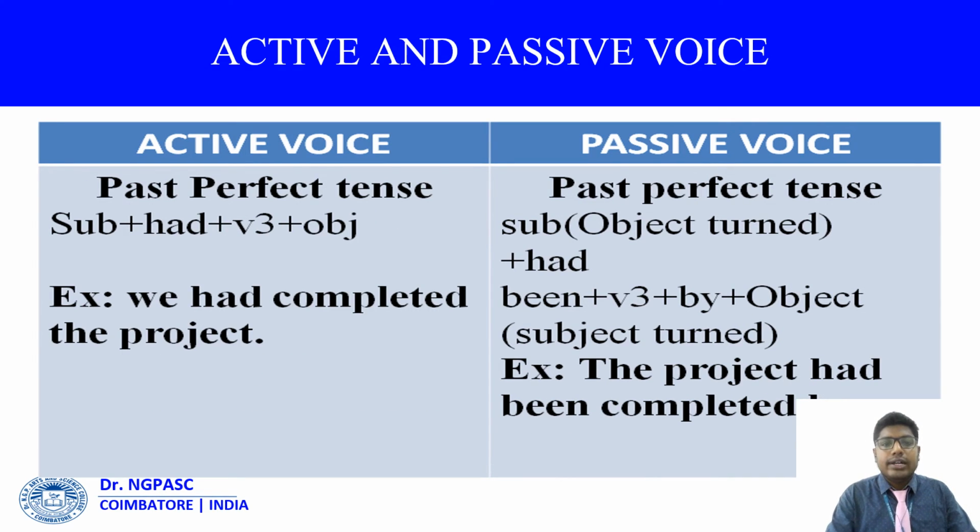And past perfect tense: for the sake of interchanging the perfect tense, we have to include been, like for the continuous tense, where we add being. And here we find an example for the past perfect tense rule. We had completed the project. Subject plus had plus V3, that means the verb in the form of the third past participle, and finally the object. Here the object is the project. And while interchanging to the passive form: the project had been completed by us. This is the form of changing active into passive, especially in past perfect tense.